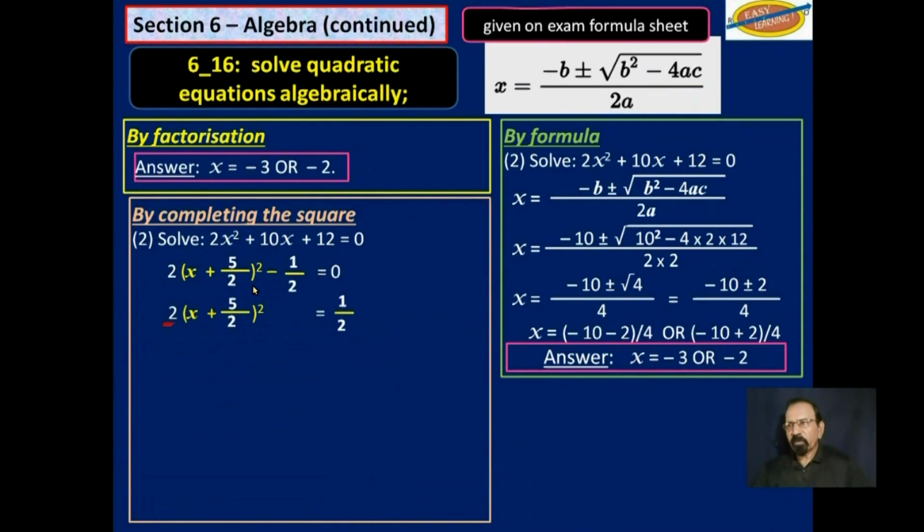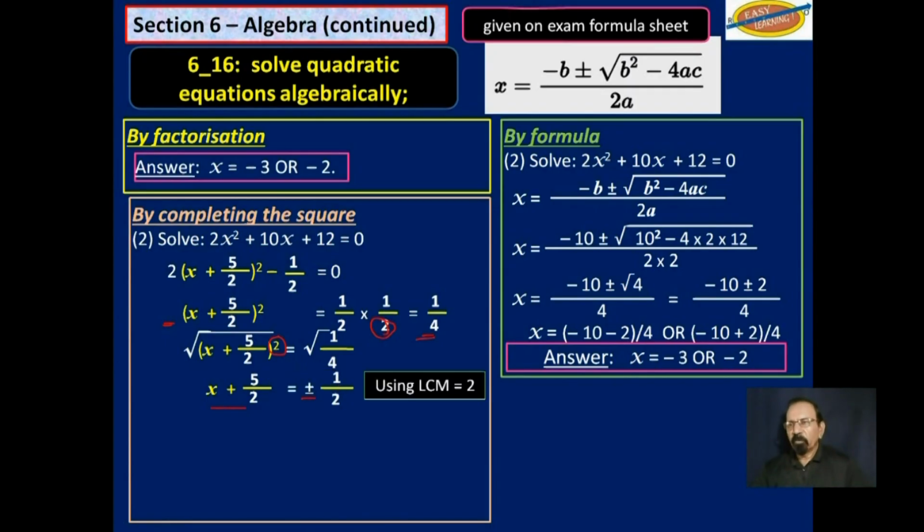So we have to get rid of that 2 by dividing by 2 on this side, which gives us a quarter. Then we have to get rid of this square here by finding the square root on both sides. And that leaves us with this is equal to a half, plus or minus. If we use an LCM here of 2, we are going to get 2x plus 5 is equal to plus or minus 1.